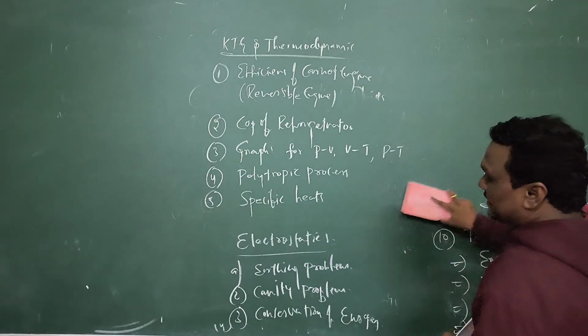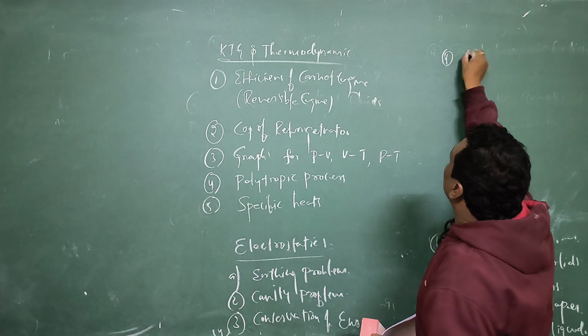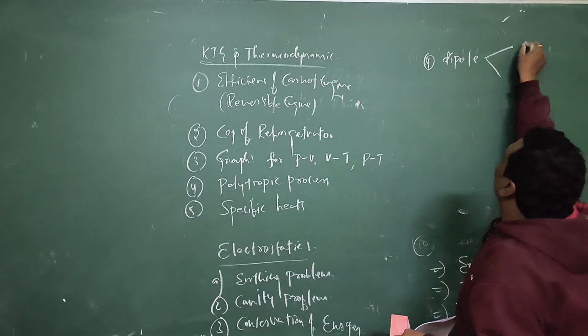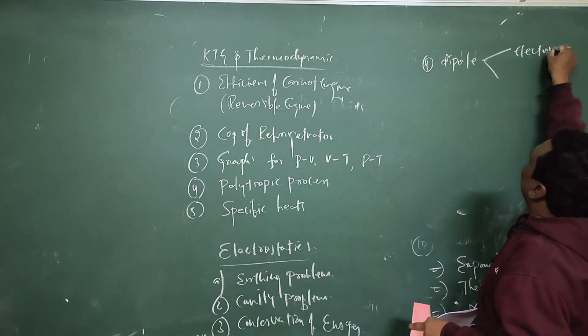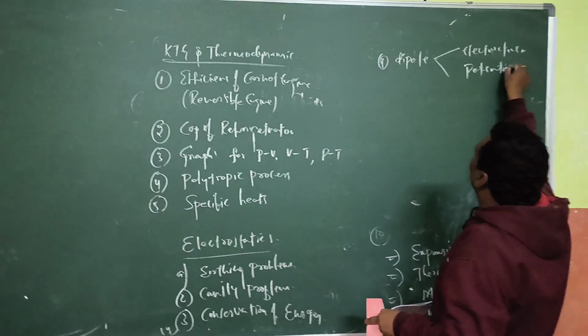And you can concentrate on dipole, and taking electric field due to dipole, potential due to dipole, electric field of dipole and potential of dipole you have to concentrate. Okay.